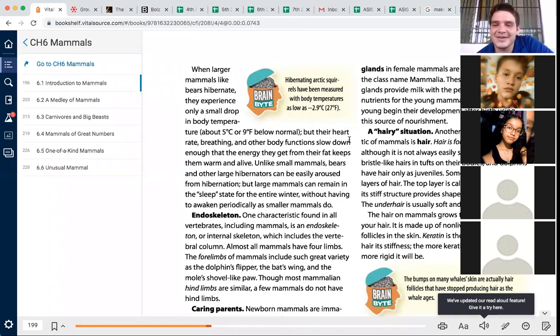Okay, so we're called mammals because of our mammary glands. The female mammals have mammary glands which give milk for their young. And so they take care of their young.